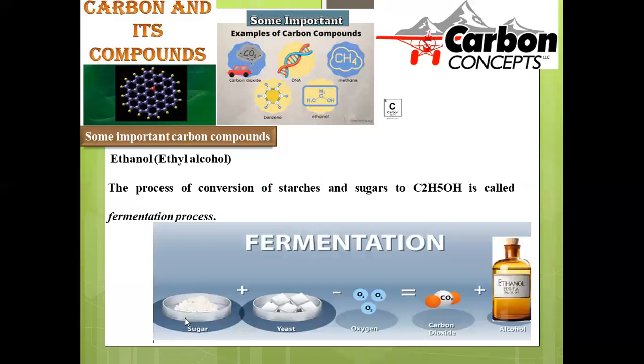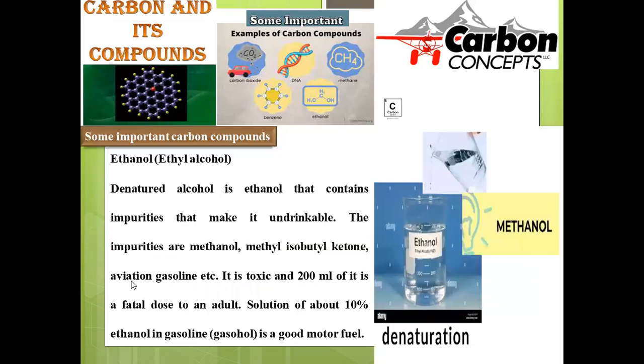Let us see the fermentation in detail. What is the definition of this? The process of conversion of complex starch molecules and sugars into ethanol by the natural phenomenon of bacteria is called the fermentation process. Here it is clearly depicted. Sugar molecules are taken and added with the yeast. Excess of oxygen is needed, being the process of oxidation. Carbon dioxide is liberated along with the ethanol formation. This entire process is said to be fermentation. Conversion of complex starch and sugar molecules into a simple ethanol molecule is said to be the fermentation process.